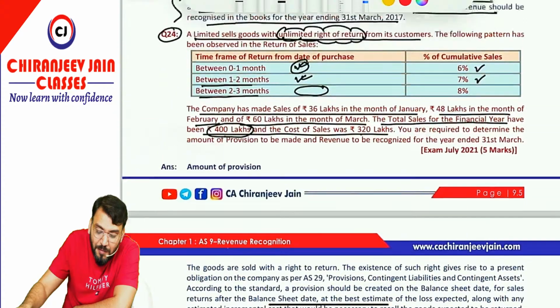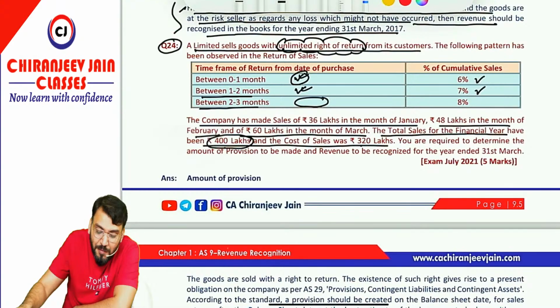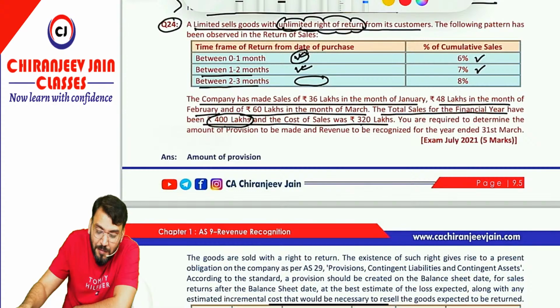Understood? Have you understood? Correct? Have you understood this point? This question? बोलिए. Simple?